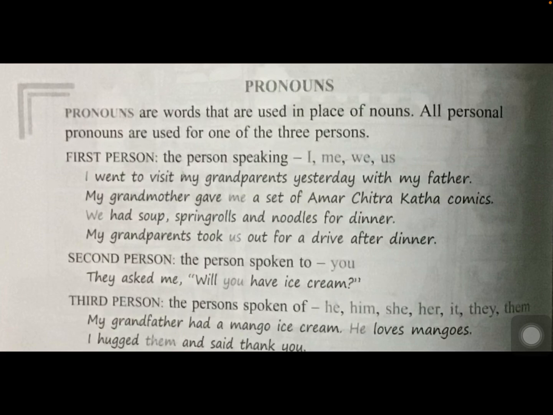What are these persons? Persons are of three kinds related to grammar: first person, second person, third person. The person who is speaking comes under first person. What are they? I, me, we, us. Children, in first person singular form I will come, plural form we will come.